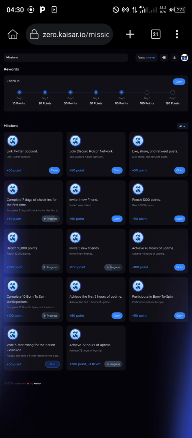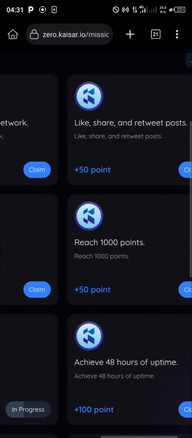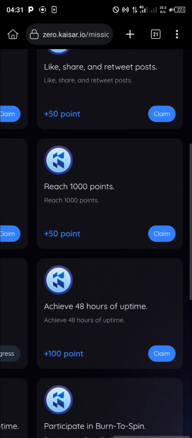Now the first three tasks you see here are link Twitter account, join Discord, KAISAR network, like, share and retweet posts. These are the first tasks you will see, and as you can see right here, I have claim, and so on and so forth.